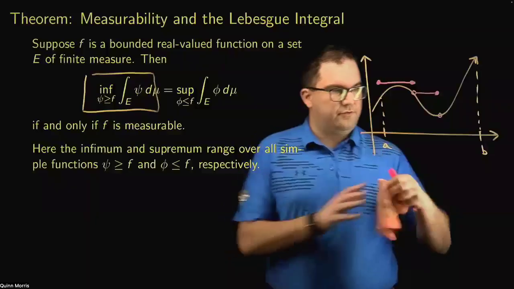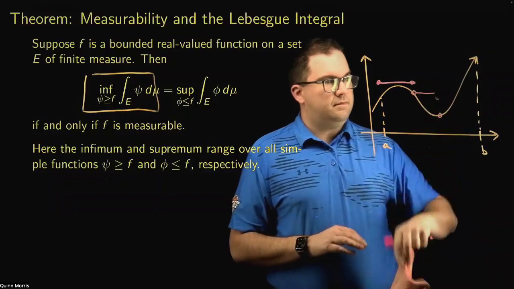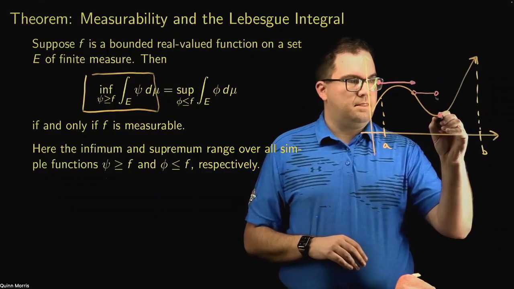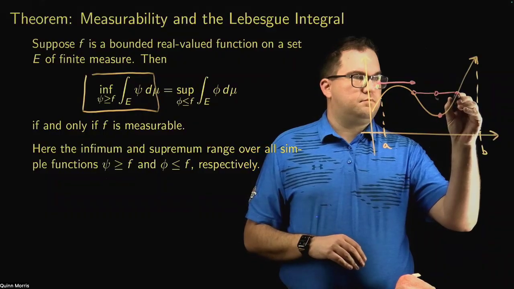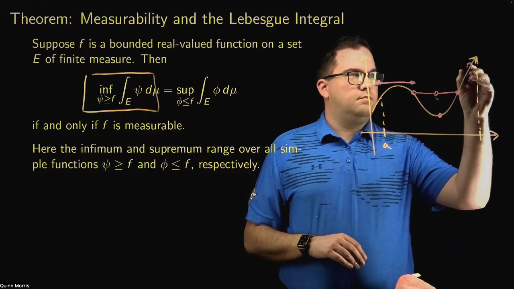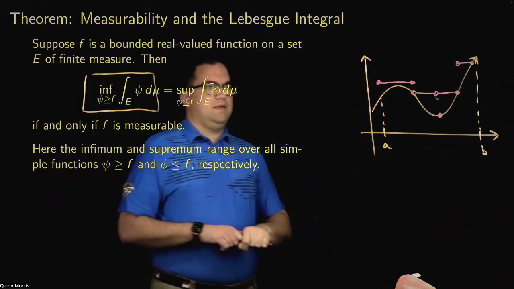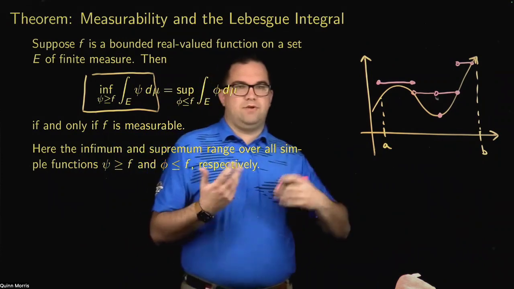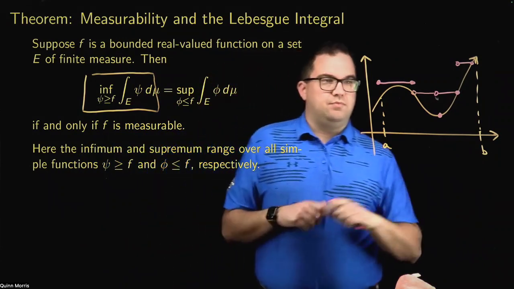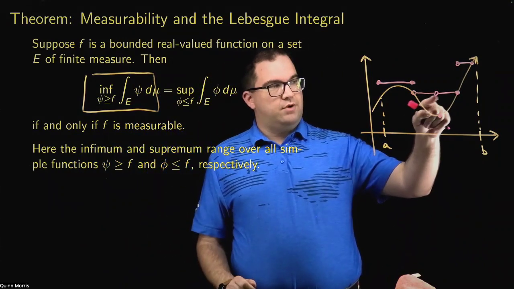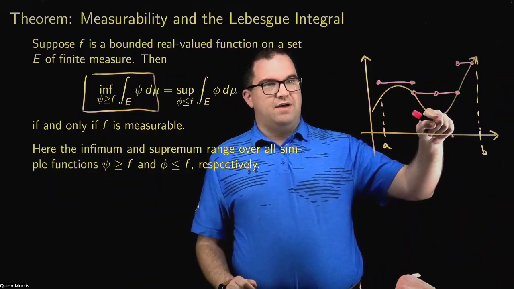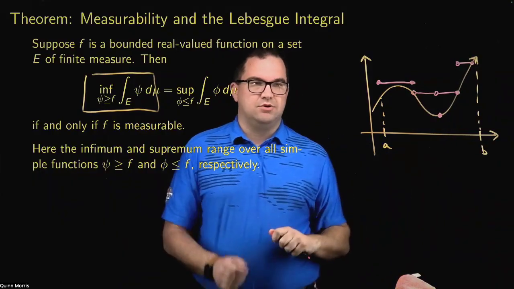Sorry, let me swap these around. So here is a simple function. It's greater than or equal to f. This is actually not quite a step function, because we take on this value not on an interval, but only at a single point.